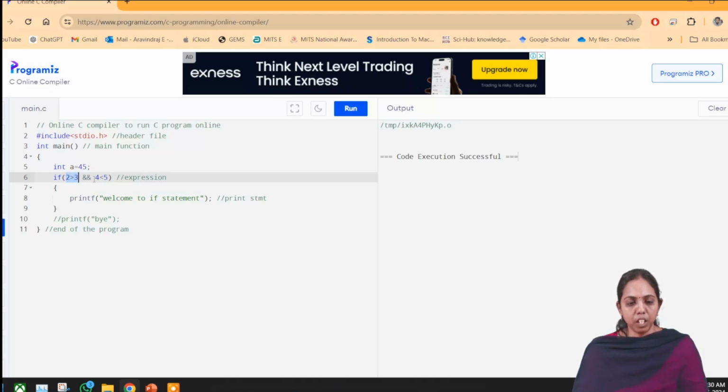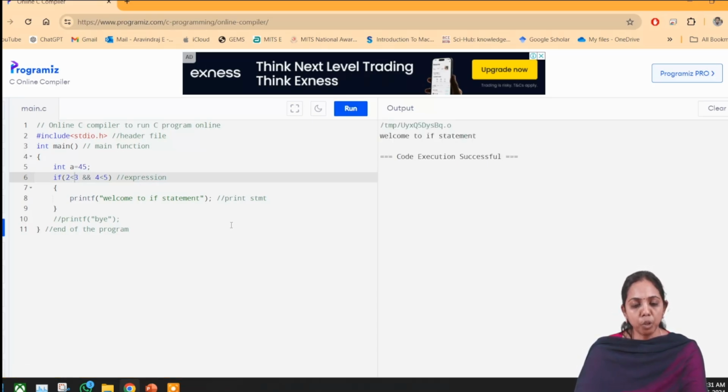Here one condition is false. Here one condition is true. 4 less than 5 is true. But 2 greater than 3 is false. So it will never enter into the if block. So it will be terminated. So to make it execute, we can make a simple change to this one, and we will see the execution of the program.